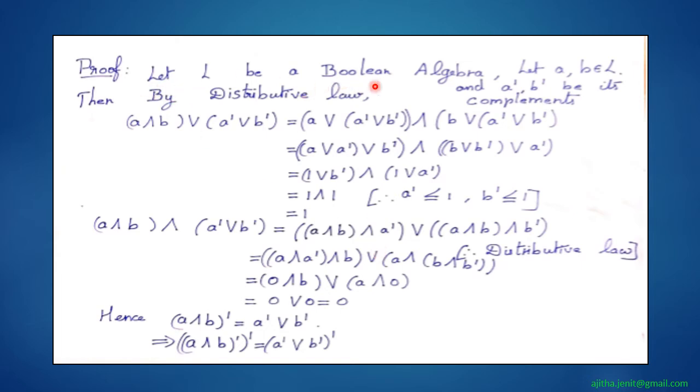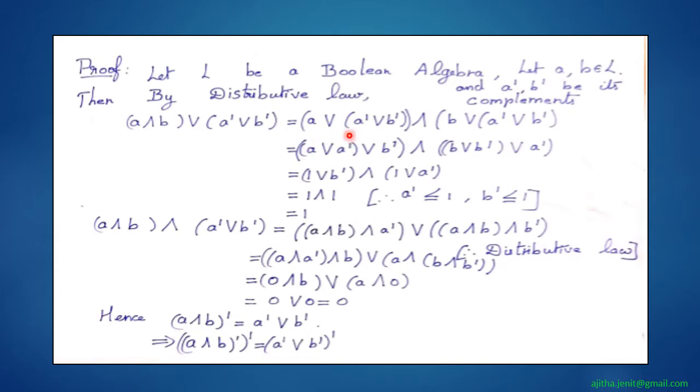If L is a Boolean algebra and you take two elements A and B, now apply the distributive law. So (A meet B) join (A dash join B dash) is equal to, applying the distributive law, (A join (A dash join B dash)) meet (B join (A dash join B dash)).